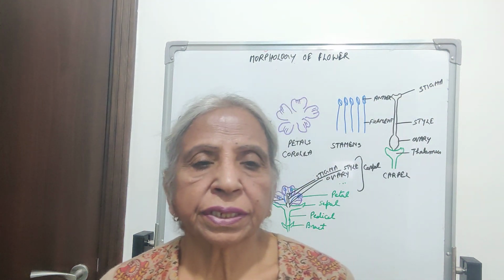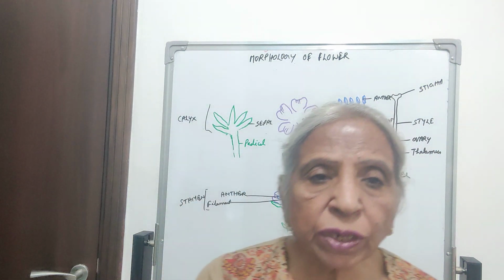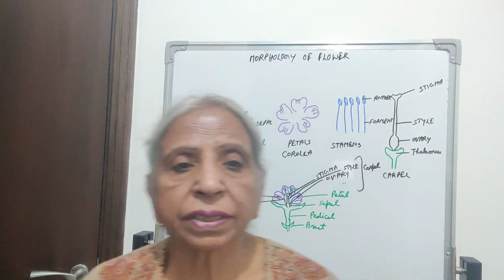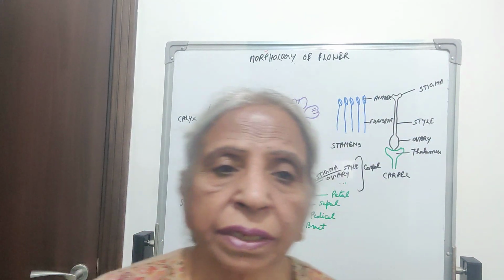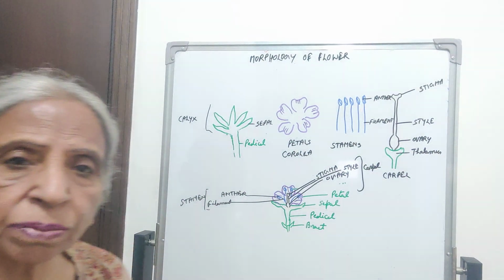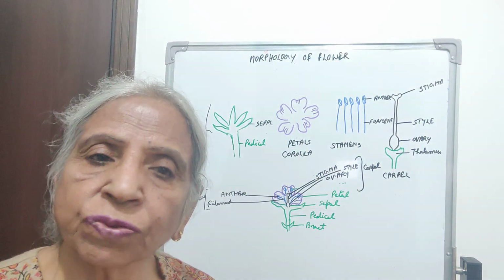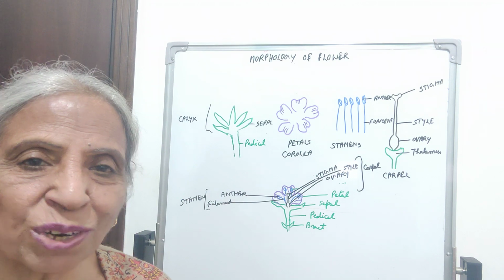Previously we did the morphology of the vegetative part of the plant, that is root, stem and leaves. Today we will do the morphology of the reproductive part of the plant, that is flower. Flower is nothing, it is a modified shoot.